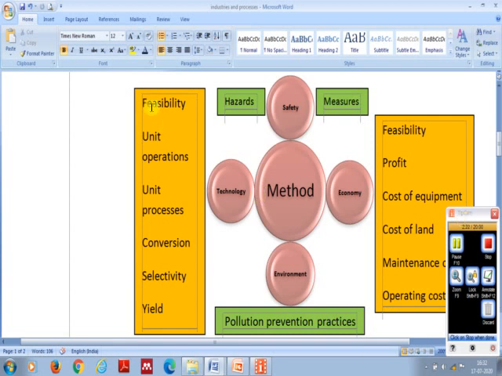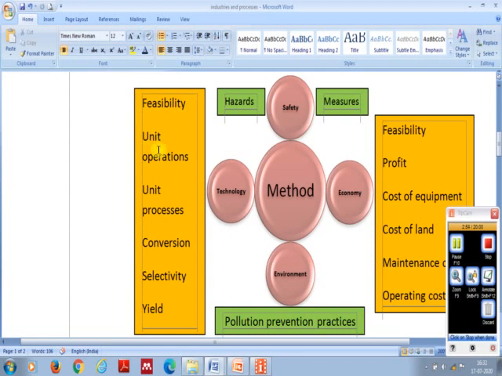Technological factors. Feasibility. The process must be feasible. Any process will look attractive on paper. It must be possible to manufacture the product using that process in a real environment.